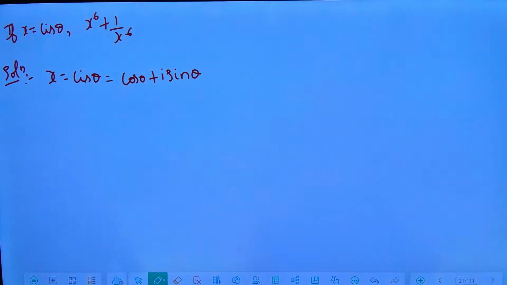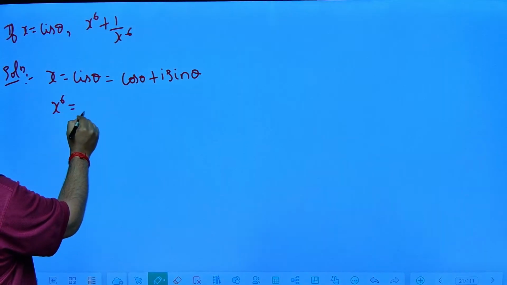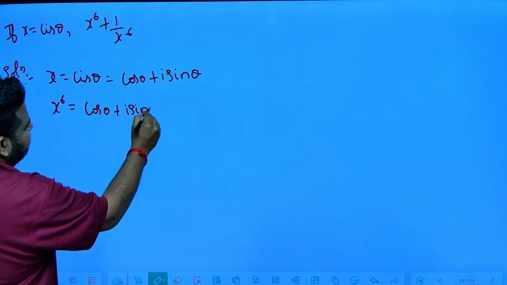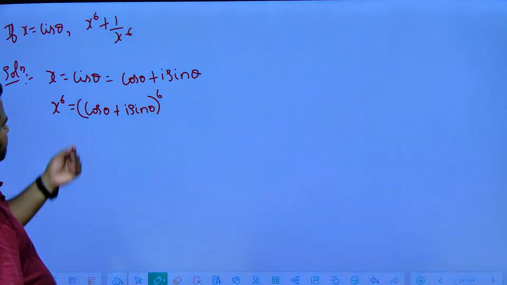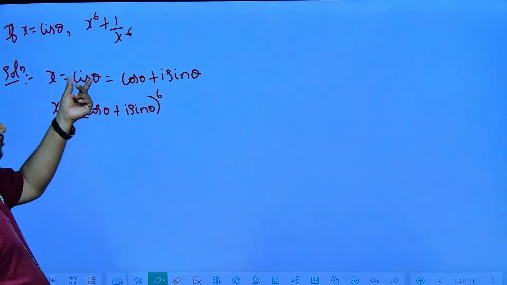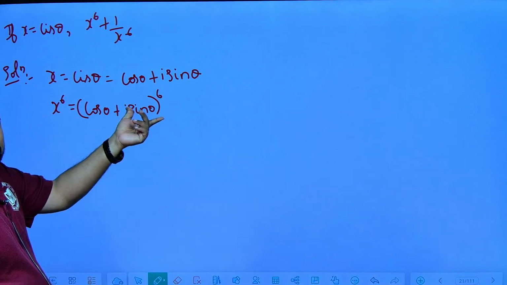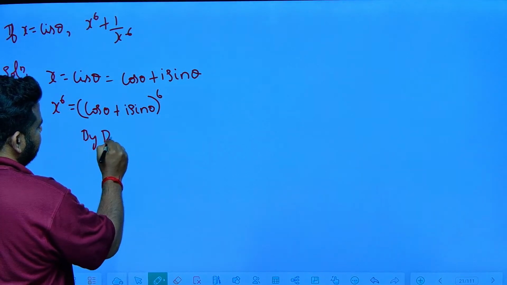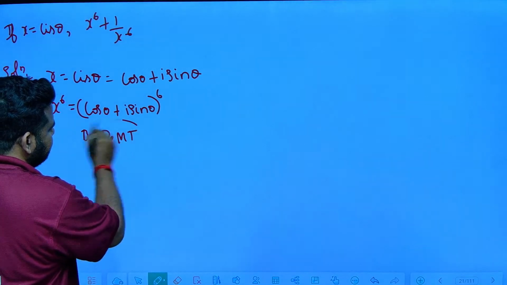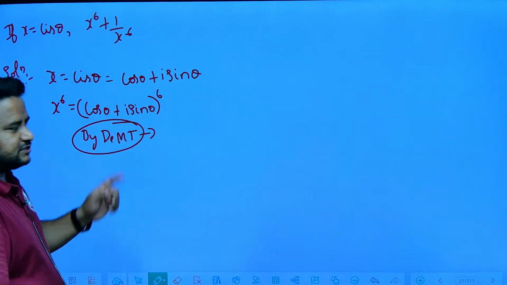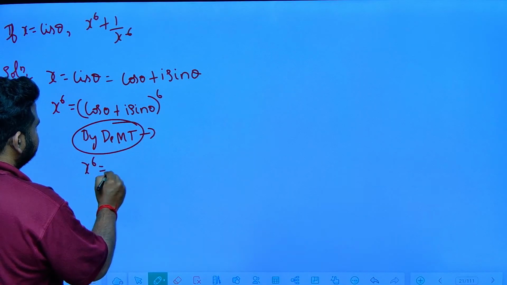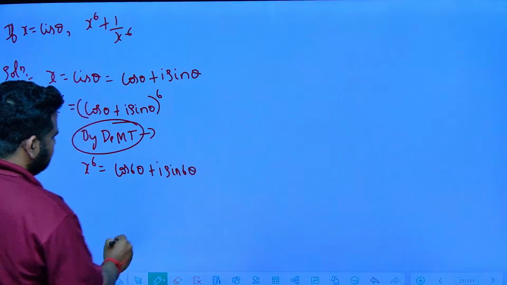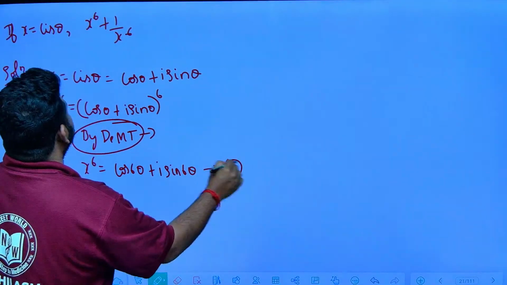Correct? Now x to the power of 6. I can write this as cos θ plus i sin θ, the whole to the power of 6. So by applying De Moivre's theorem, I can write x to the power of 6 as cos 6θ plus i sin 6θ. Let this be equation 1.